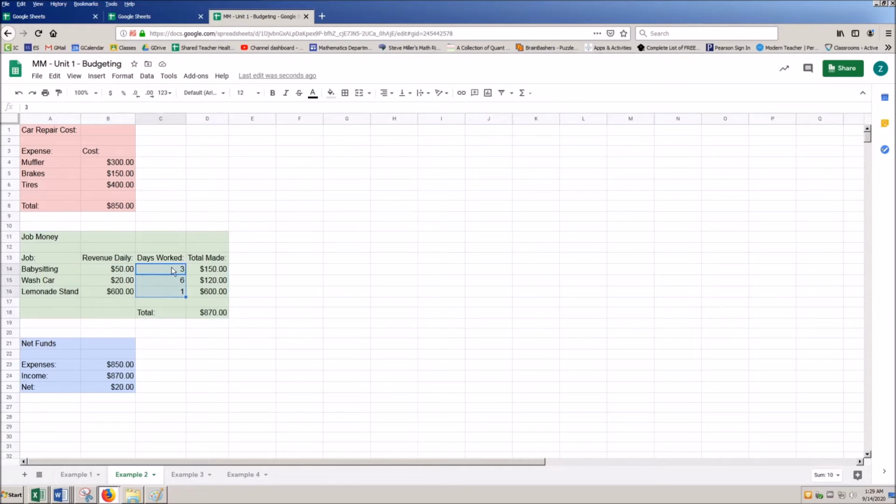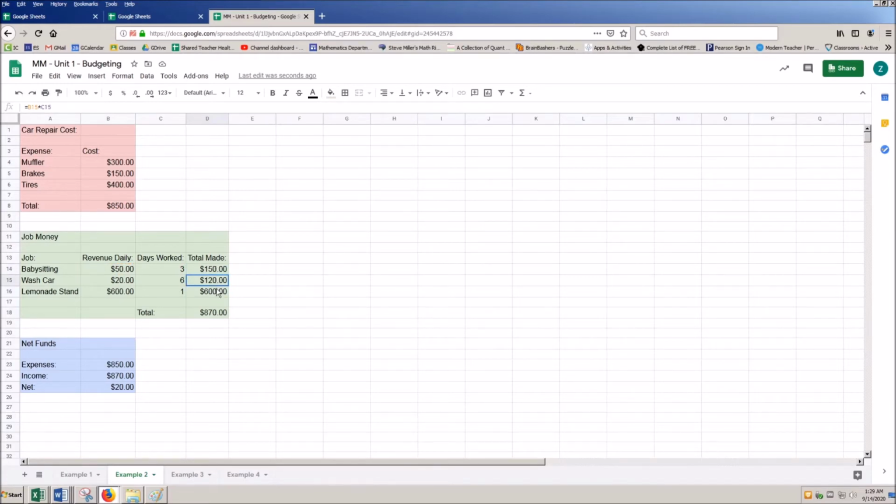So when I look at daily revenue times the number of days worked, that'll be the total amount of money that I made. And I'm going to do that with a formula. So I'm going to say equals B14 times C14. By doing that, I'm saying, okay, take this number times this number and tell me the total. And that's what gives me my 150.